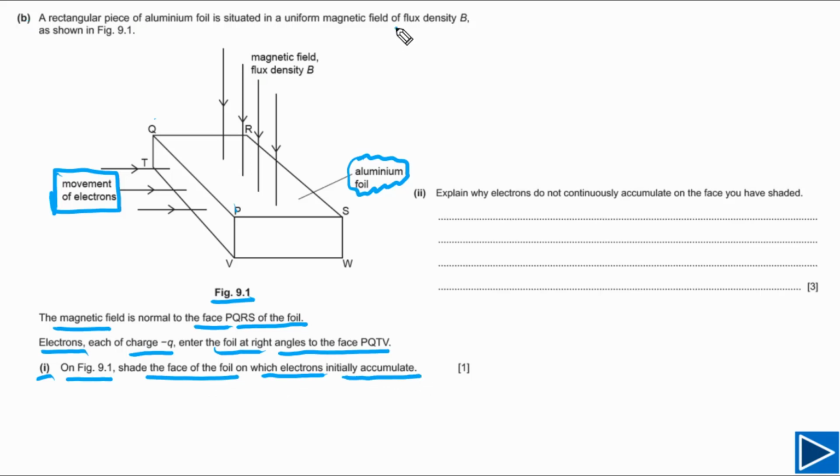First of all, let's write down what is given. We have the direction of the magnetic field, which is perpendicular to this face. We can simply write B, and its direction is vertically downwards. We also have the direction of movement of electrons.